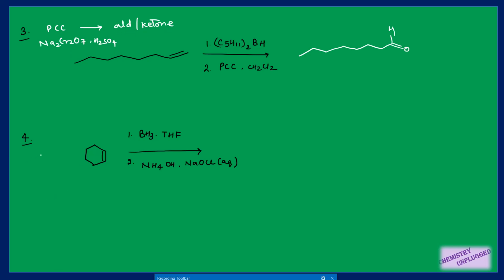Then the fourth type of reaction is that you can have NH4OH in presence of NaOCl. So simply first you have to do hydroboration. You can attach this BH2 part on any of the carbons, then you use this NH4OH in presence of NaOCl. So an amine group will attach here, right?